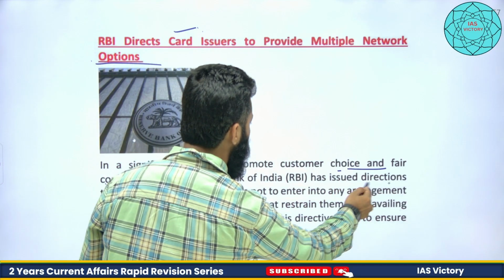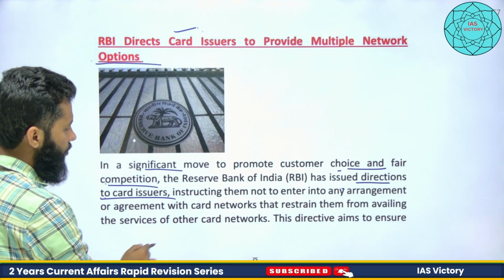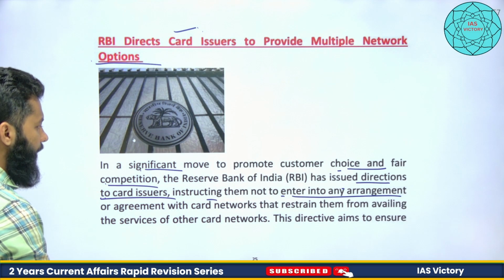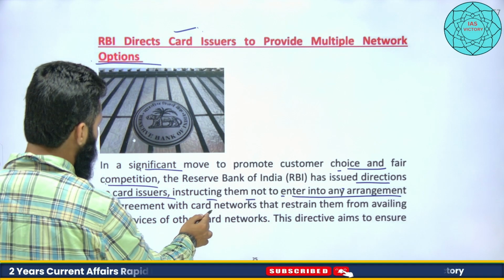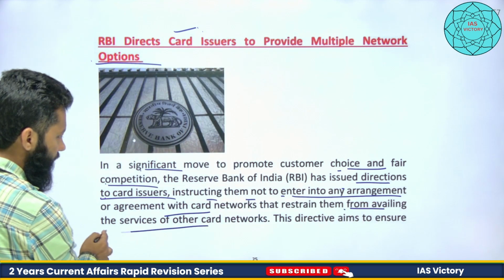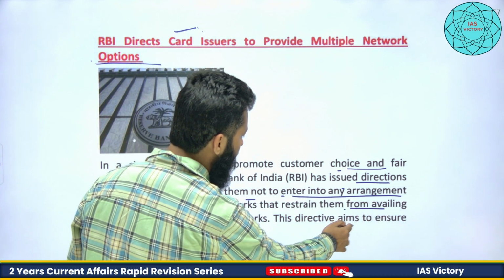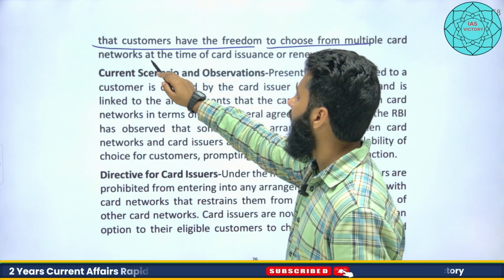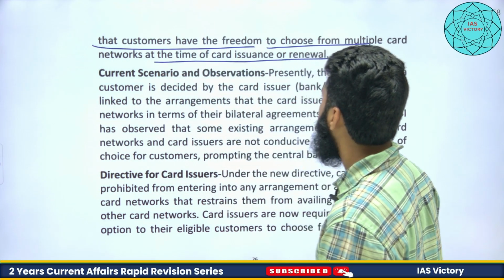RBI has issued directions to card issuers instructing them not to enter into any arrangement or agreement with card networks that restrain them from availing the services of other card networks. The directive aims to ensure that customers have the freedom to choose from multiple card networks at the time of card issuance or renewal.